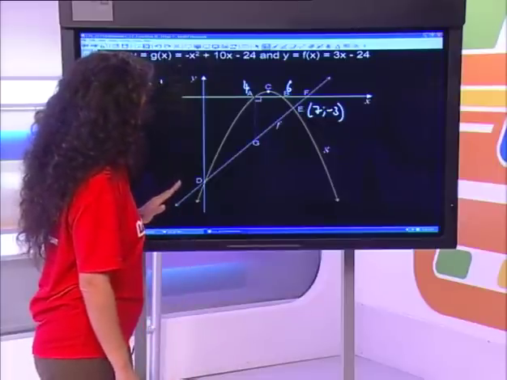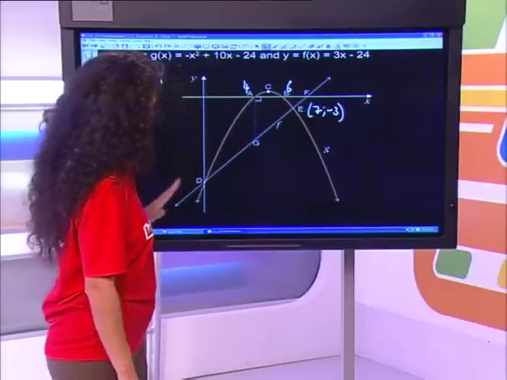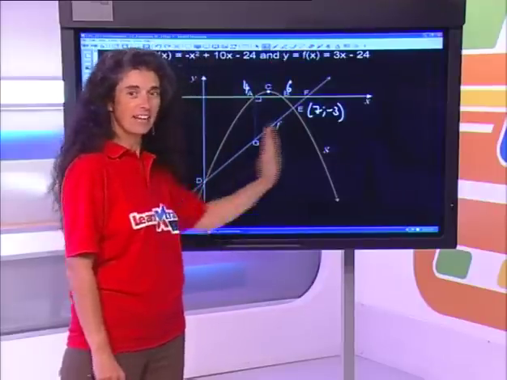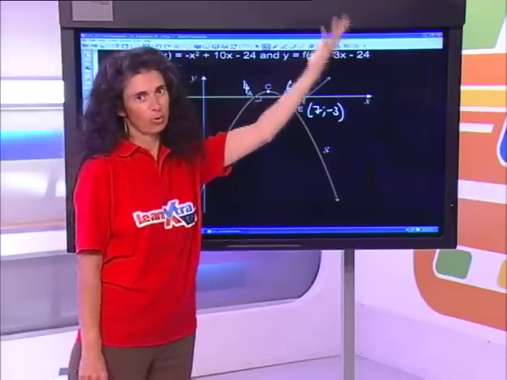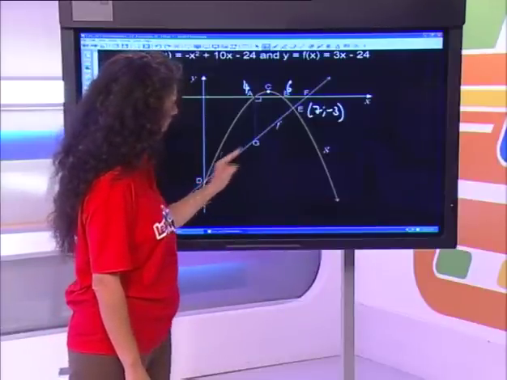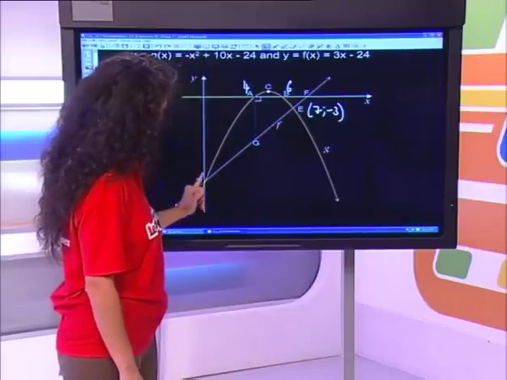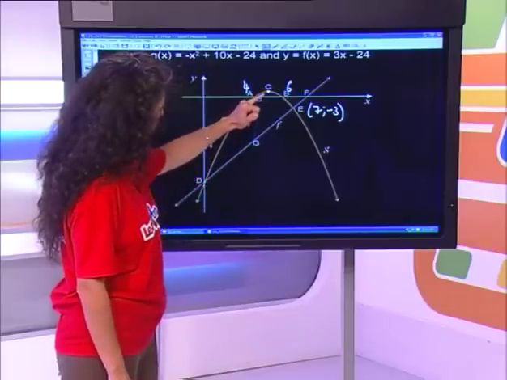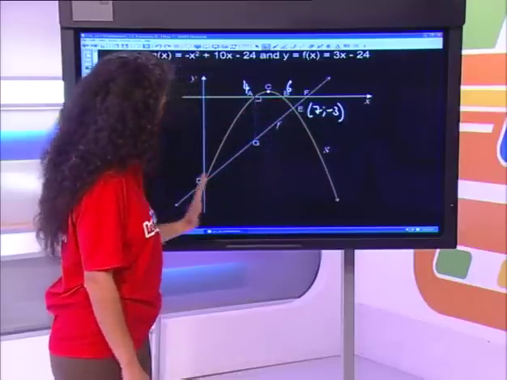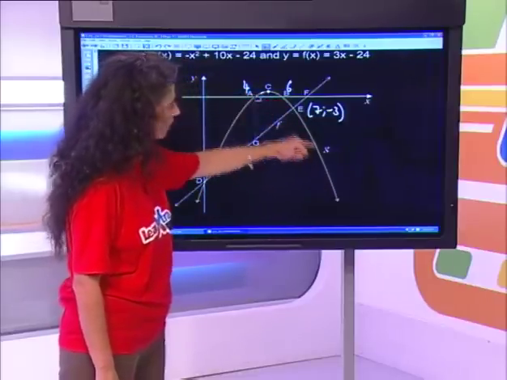Well, the straight line has got a positive gradient, and any line that has a positive gradient is almost like an airplane taking off into the sky. That is an increasing function. It's increasing in height almost, if you look at the plane analogy. So as x gets bigger, y gets bigger. What about the parabola? As x gets bigger, y gets bigger, and then what happens? As x gets bigger, y gets smaller. So the parabola is increasing up to the turning point, and then it decreases.